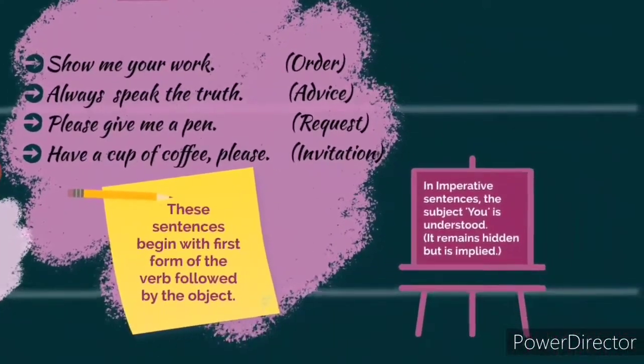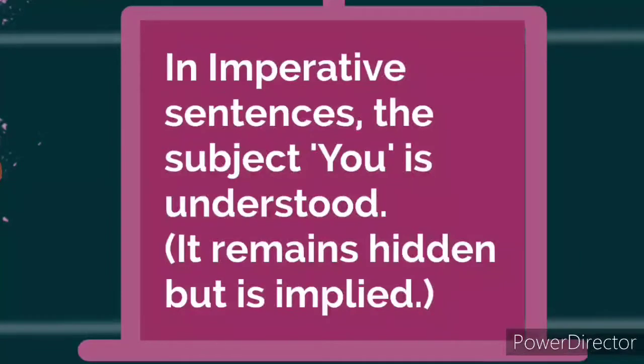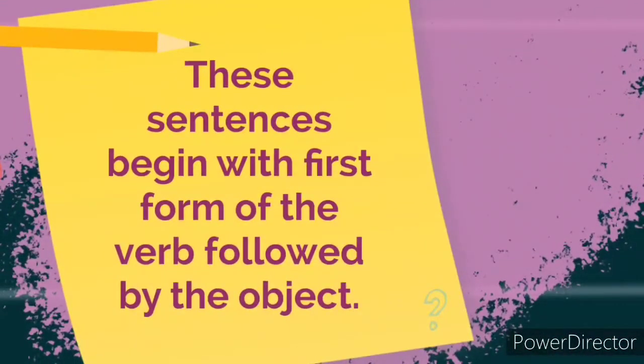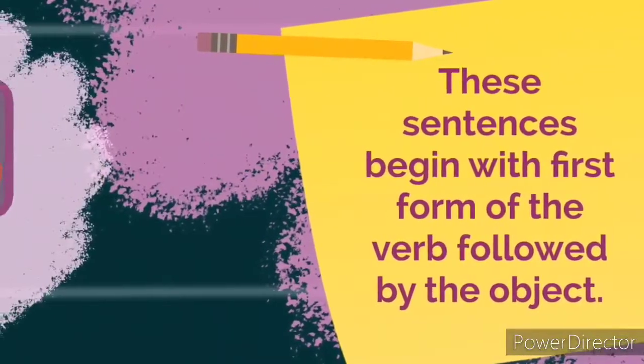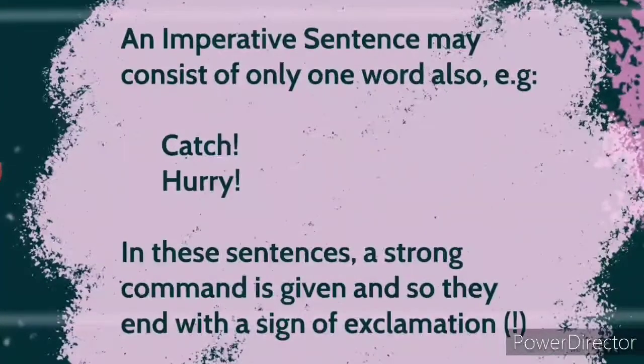Now in imperative sentences, the subject you is understood. That means it remains hidden but is implied. These sentences begin with first form of the verb followed by the object. An imperative sentence may consist of only one word also. For example, catch, hurry. In these sentences, a strong command is given, and so they end with a sign of exclamation.